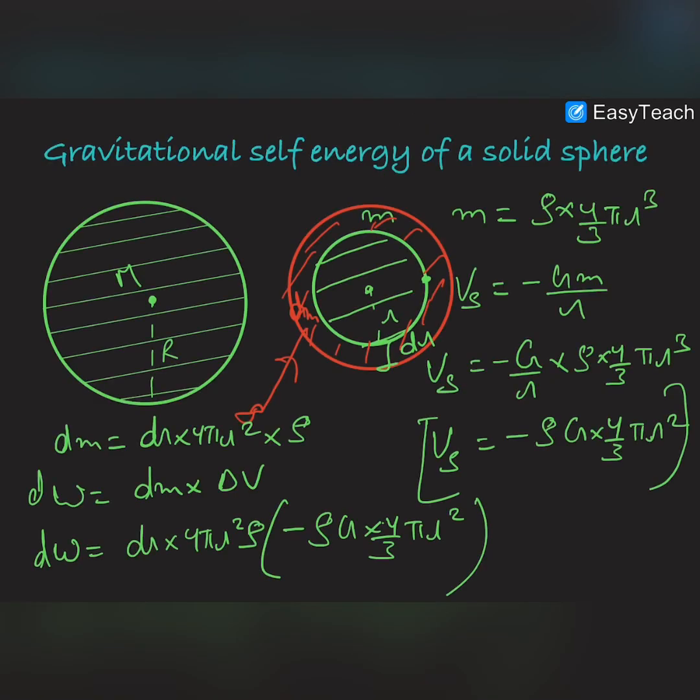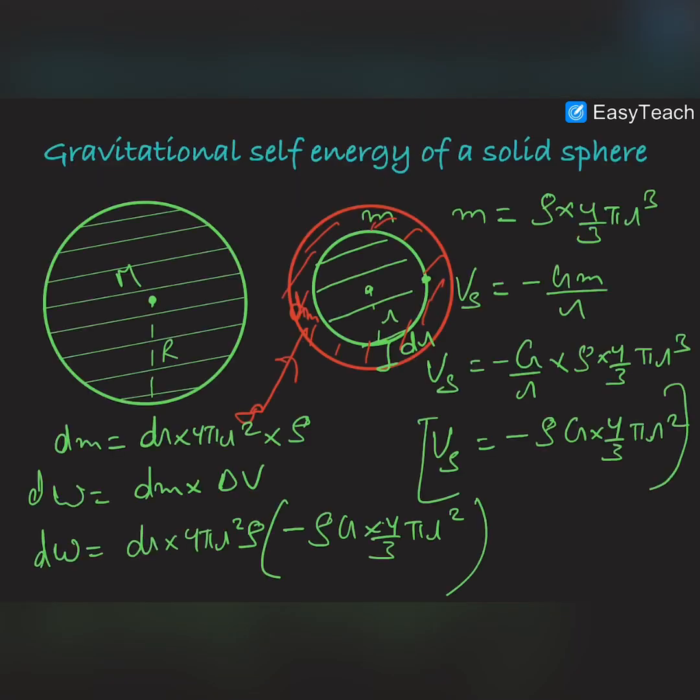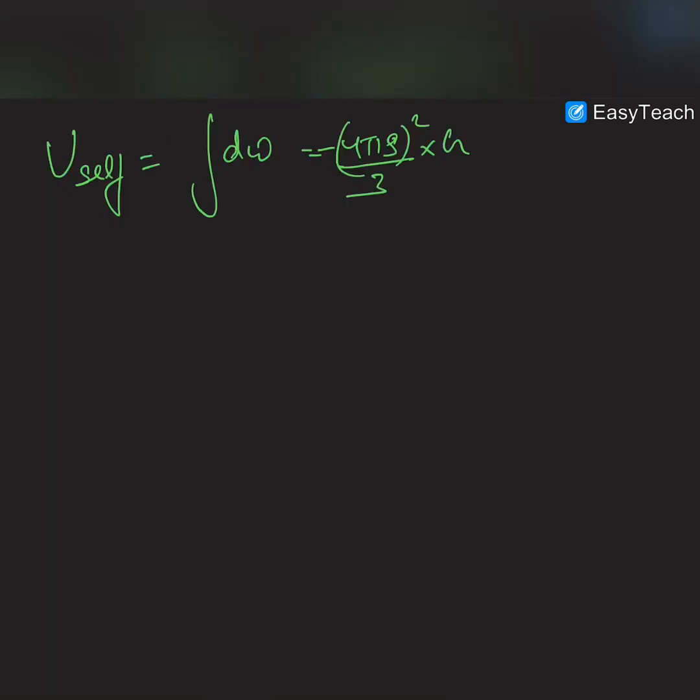You can see that this is 4 pi rho and this is 4 pi rho, divided by 3, and G is also a constant term, so it is also taken out and there is a negative sign. And inside the integration it would be r to the power 4 dr.